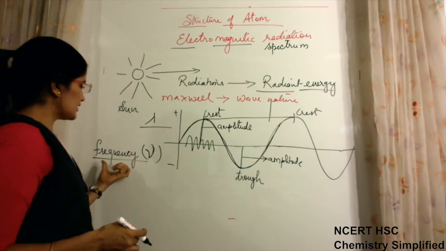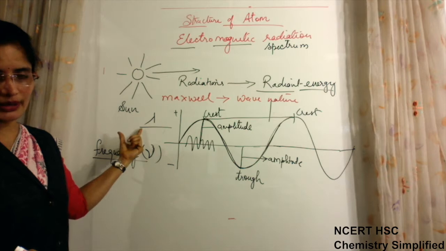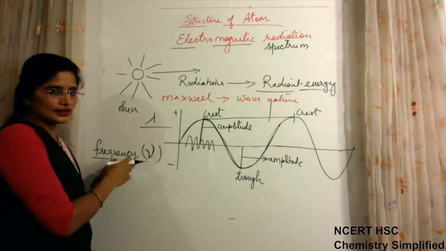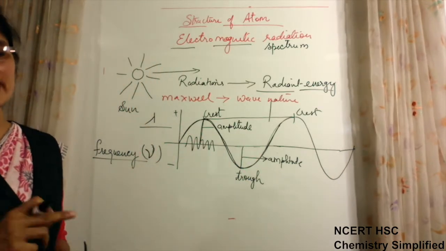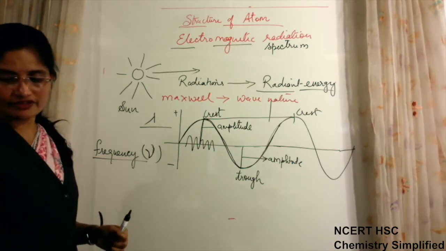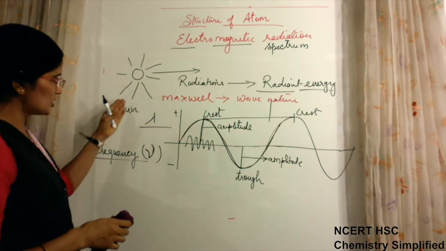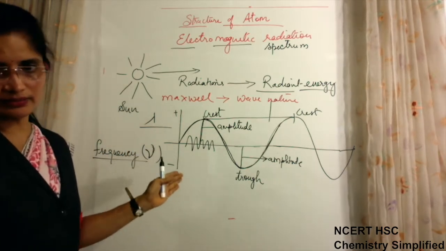So higher is the frequency, the wavelength of that wave is small. Lower is the frequency, the wavelength of that wave is more. So these two factors are inversely proportional to each other. One is wavelength, the other is frequency.